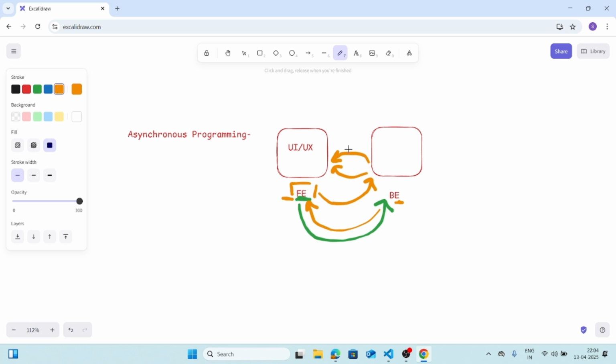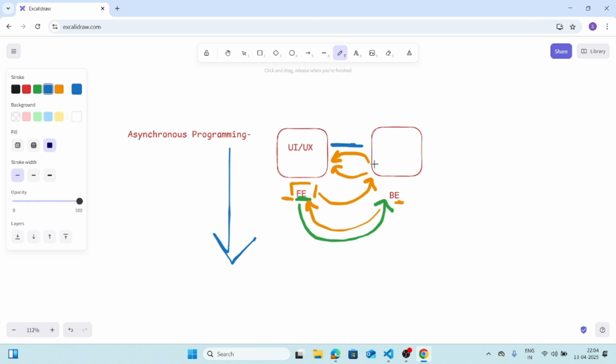Okay, so supposedly if we don't have any mechanism to stop that chunk of code for at least 2 or 3 seconds, the code will run on to the lower code and execute further without waiting for the data from the backend.